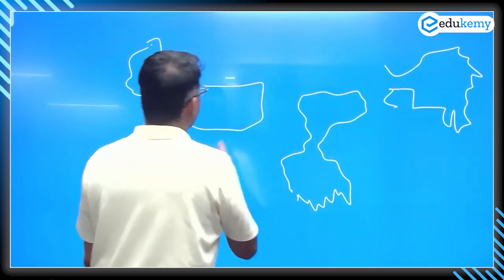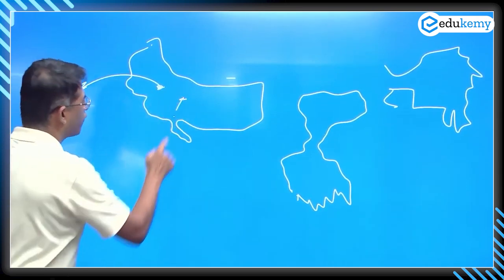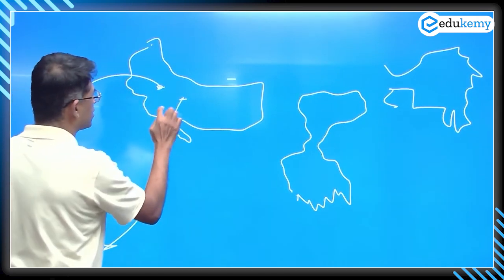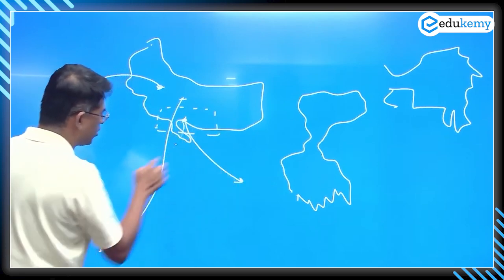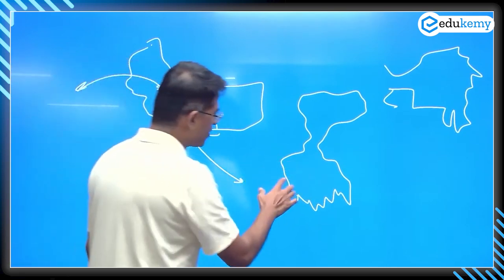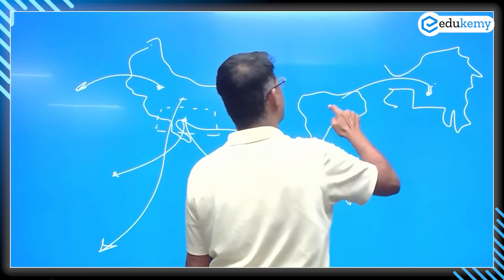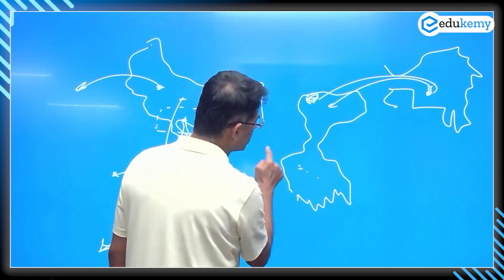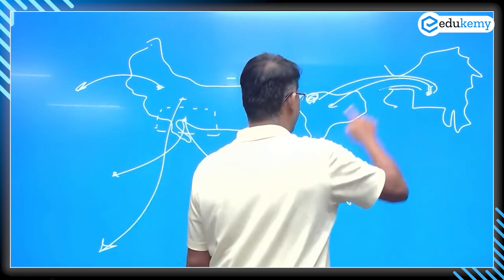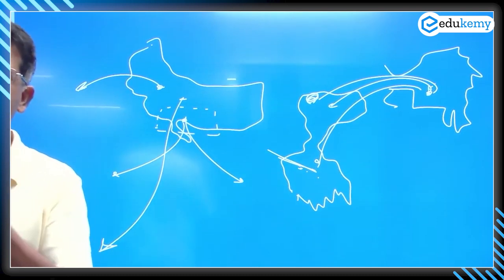Then I'll show how the migration happens from here into this or from here into this. This is the Bundelkhand region. West Bengal population, northeastern Assam, Meghalaya into this. Tea gardens here, industrial regions along Damodar region. So migrations into this.